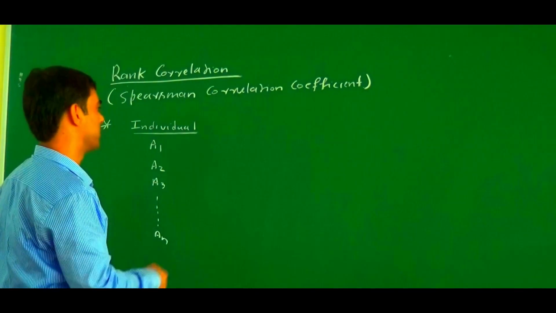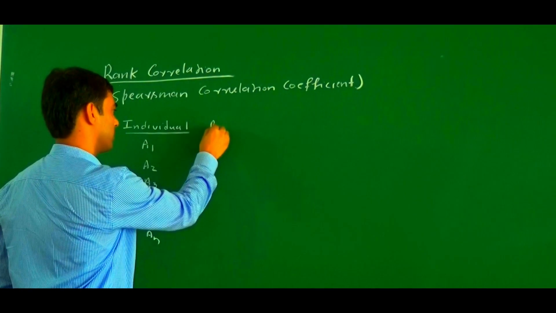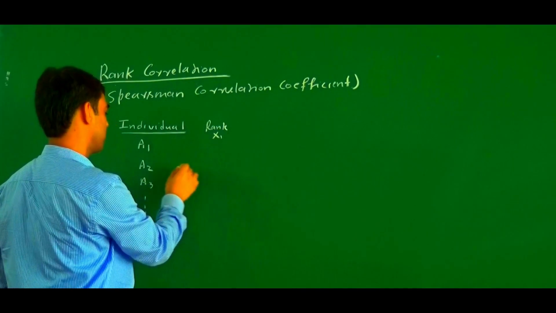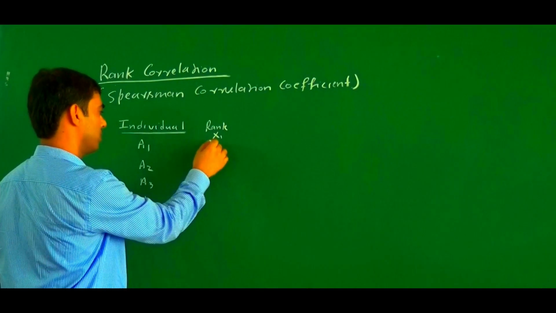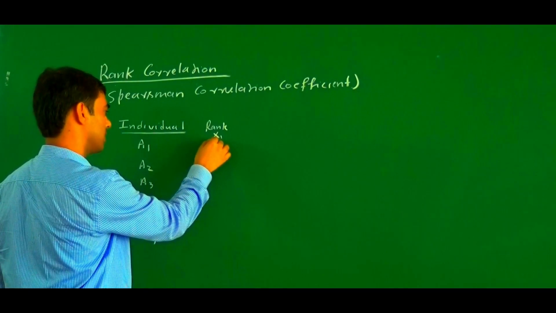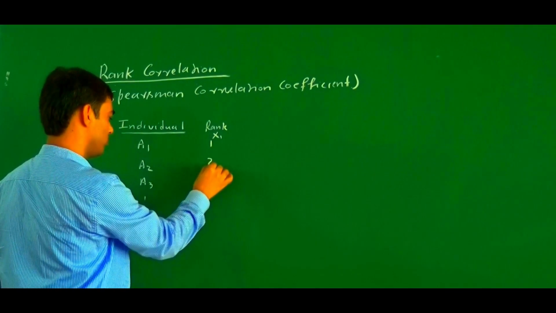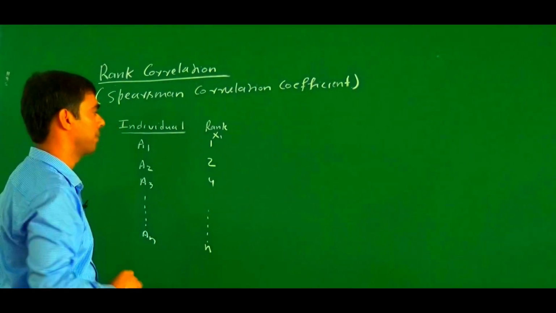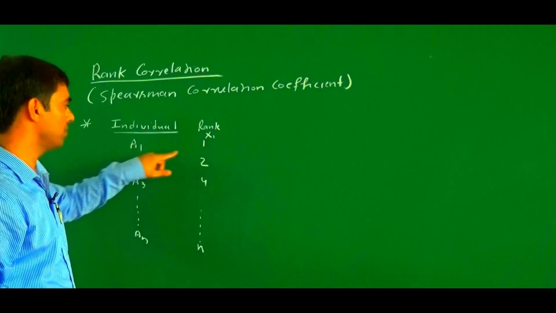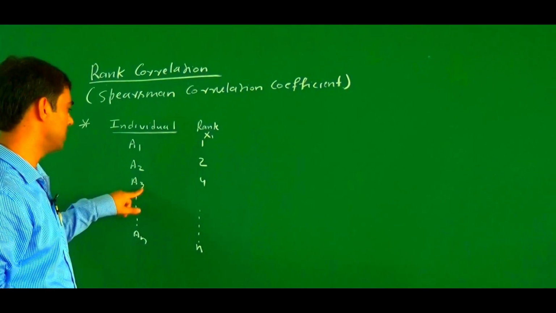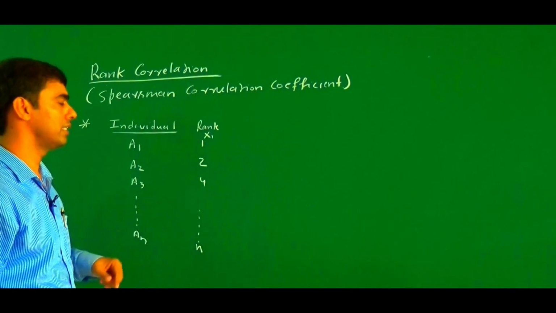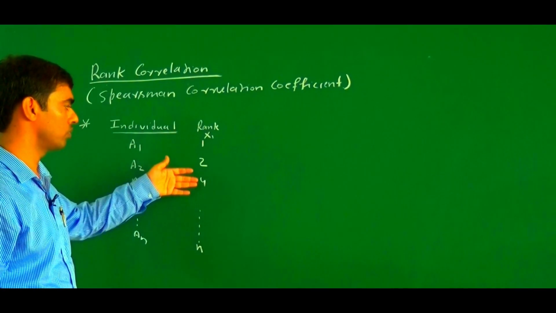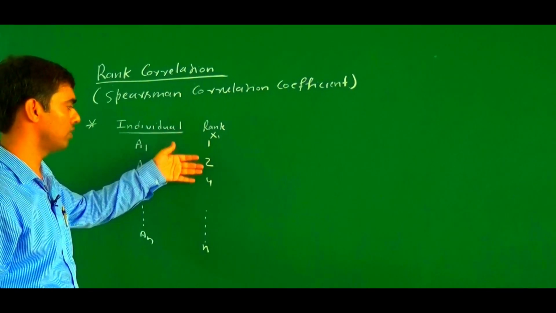Here we denote the rank of any individual by x. Suppose the rank of A1 is 1, A2 is 2, A3 is 4, and suppose there are n ranks. So A1 has rank 1, A2 has rank 2, A3 has rank 4, maybe A4 has rank 3. It's not necessary that these are in a sequence.